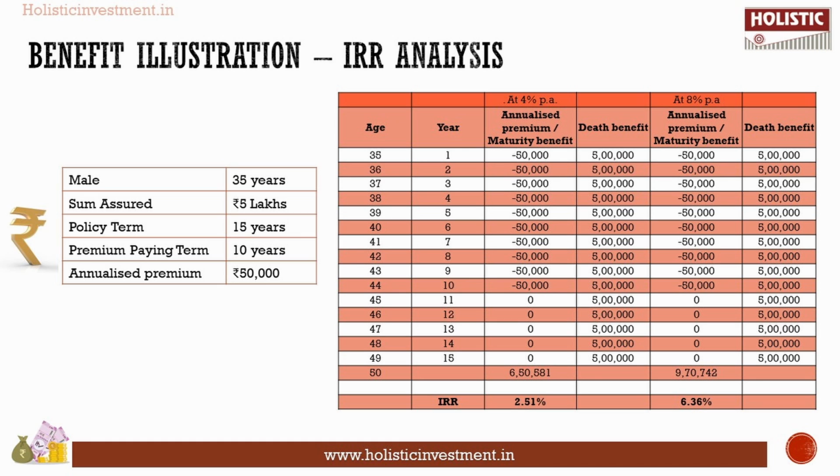So if we invest in this policy and it performs at a worst case scenario of 4%, the amount of money we will actually get is 6,50,000, and the internal rate of return is 2.51%. So 2.51% is not a justifiable return, right? Because 2.5% you can get even by just keeping your money in a savings bank account, and the rate of interest in that account itself will be similar to these returns.